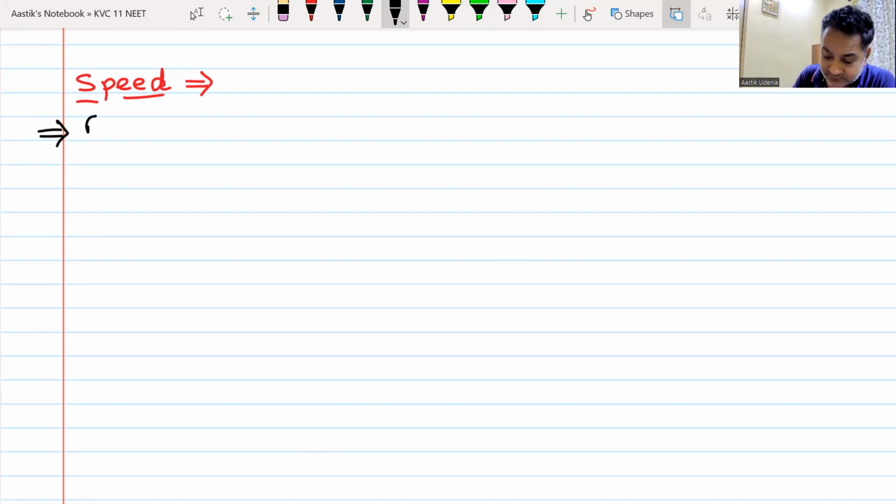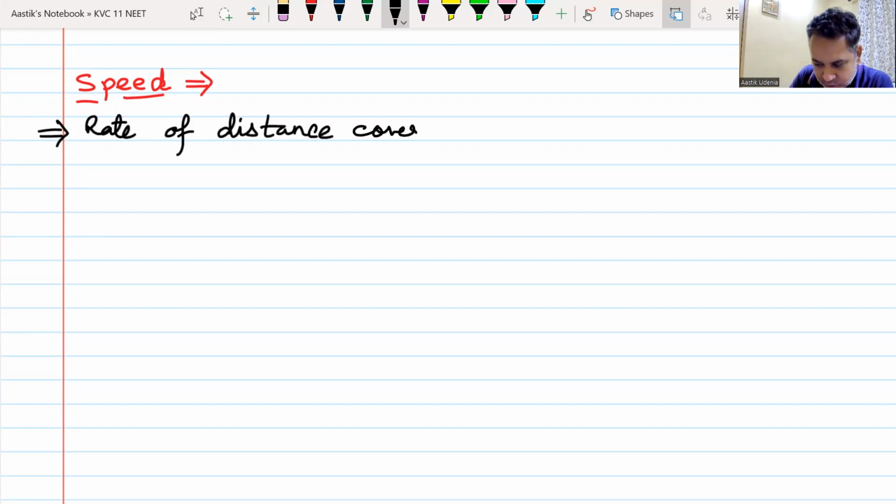So what is speed? Rate of distance covered with time. If a body is covering distance, obviously time is also passing.